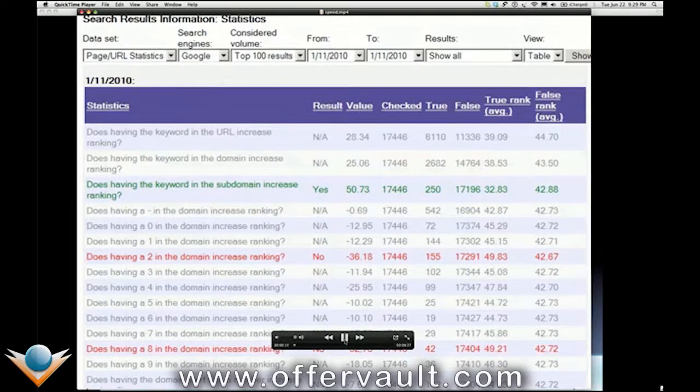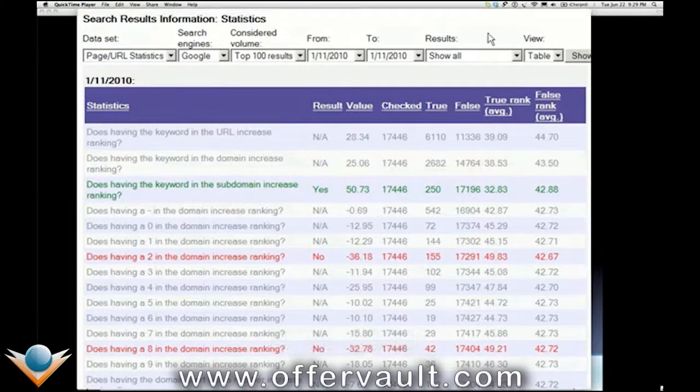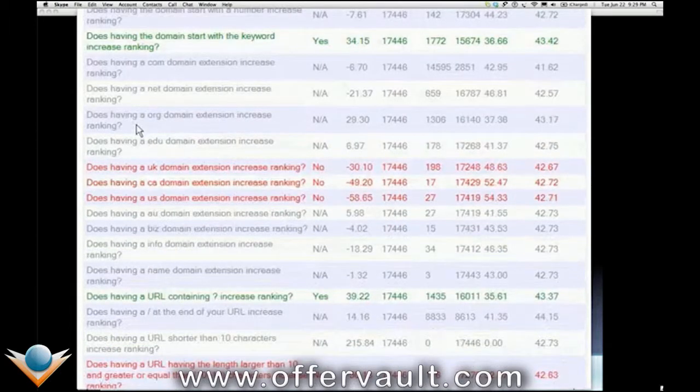The whole reason why this stuff works is because of the statistical analysis that I do, and it shows the inner workings of Google. So let's take a look at a couple of key elements. The first one is, does having a .org domain help you? Does it hurt you? What about a .com domain? .com is neutral. .org actually is slightly beneficial. So don't be scared of registering a .org.